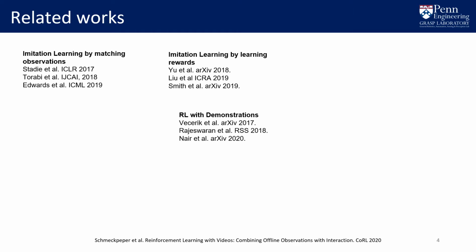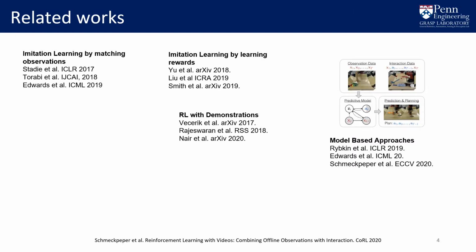Another approach is to integrate the demonstrations into the reinforcement learning algorithm, such as the work with Rybkin et al., Rajeswaran et al., and Nair et al., where these methods rely on kinesthetic demonstrations, and therefore require actions and other information that is not available with observation data, especially that of humans.